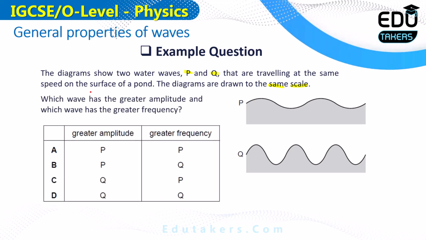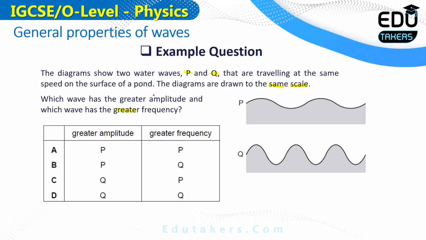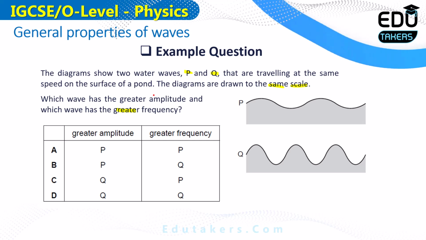Which wave has the greater amplitude and which wave has the greater frequency? So there are two waves P and Q. You have to tell which one has the larger amplitude and which one has the larger frequency. First of all, you know about the amplitude and the frequency. Amplitude is the maximum displacement of a body from its mean position, and frequency is the total number of waves that are passing through a particular point in 1 second.